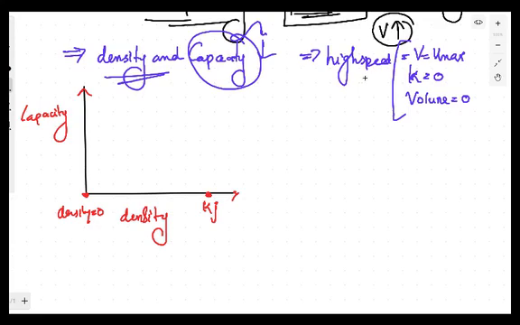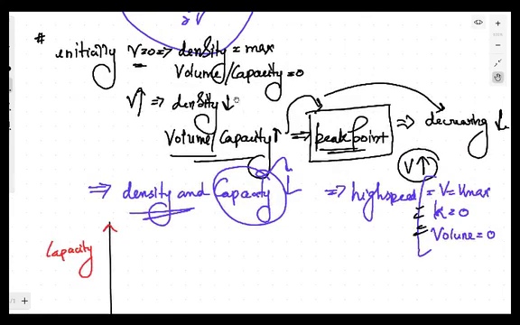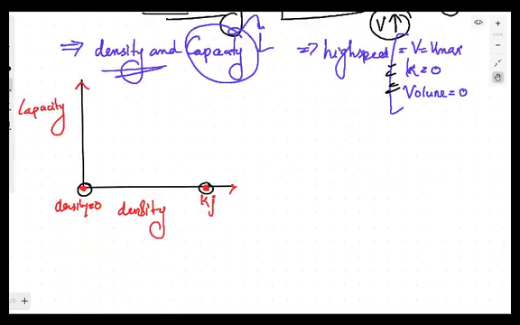First position will be when the density is maximum, then the capacity is 0. When the density is 0, then also the capacity is 0, or the volume is 0. Initially it was also 0. Now, we know one thing more, that this capacity will increase up to a certain point. Let's say it will increase up to here. This is the case where the capacity is at its maximum value.